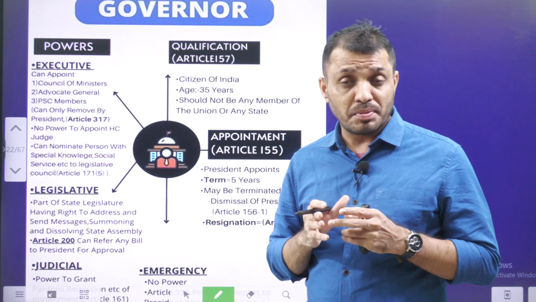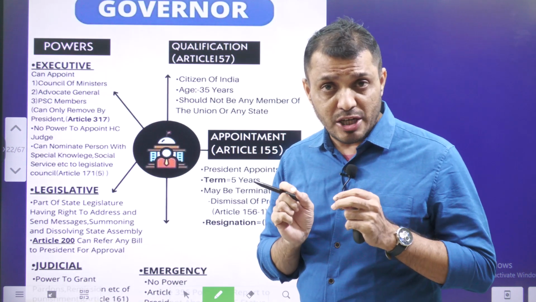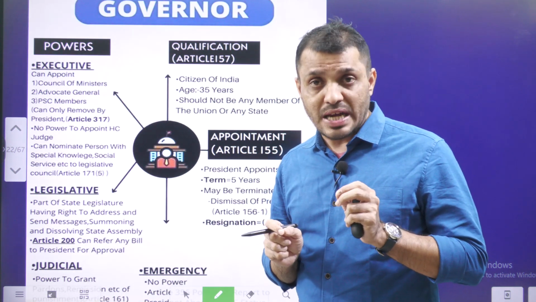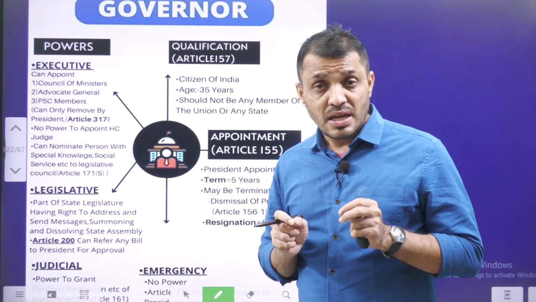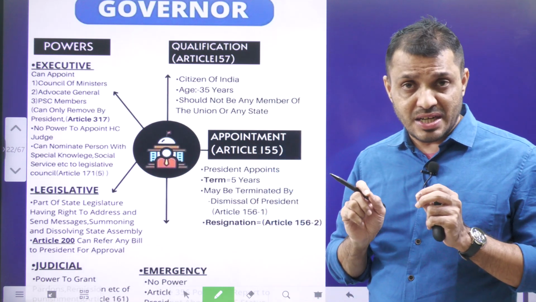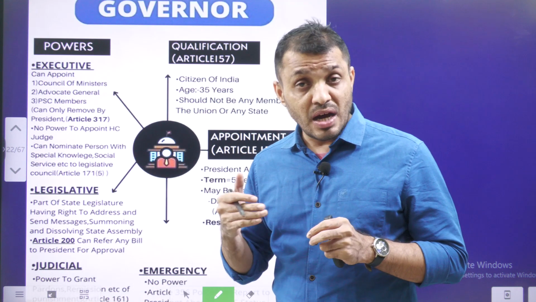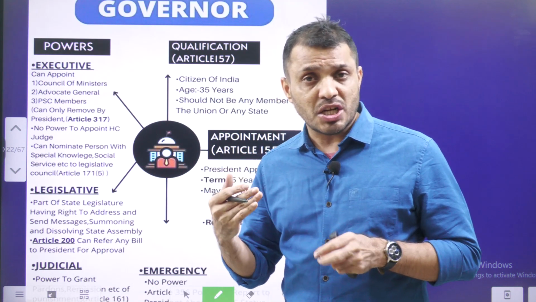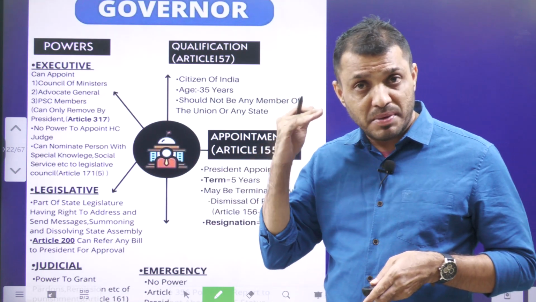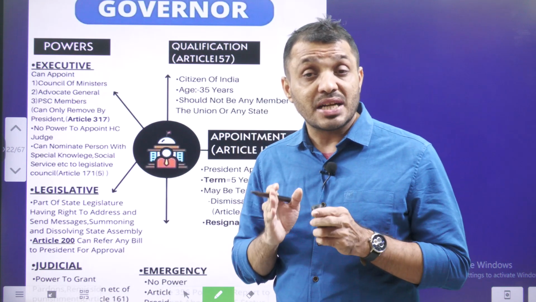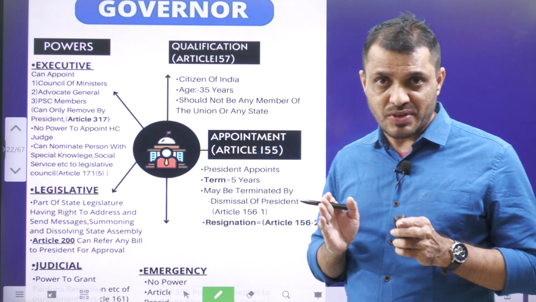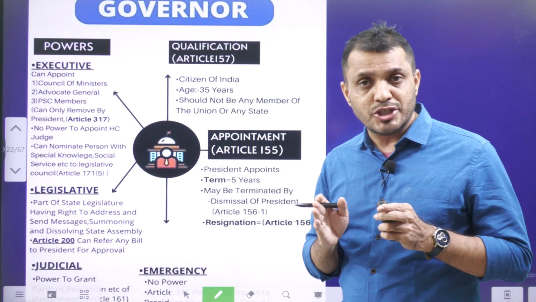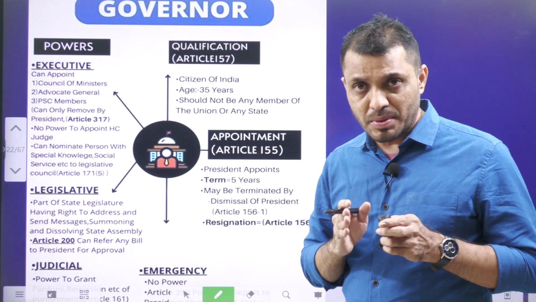Yesterday, the Supreme Court observed that when a bill is forwarded to the governor, he has to take action as soon as possible. The governor cannot reject the bill. The governor can return the bill, or accept the bill, or in special conditions send the bill for the President's recommendation. So the governor cannot sit on the bill for an indefinite period of time. That means the governor cannot enjoy a pocket veto. That was a Supreme Court observation.